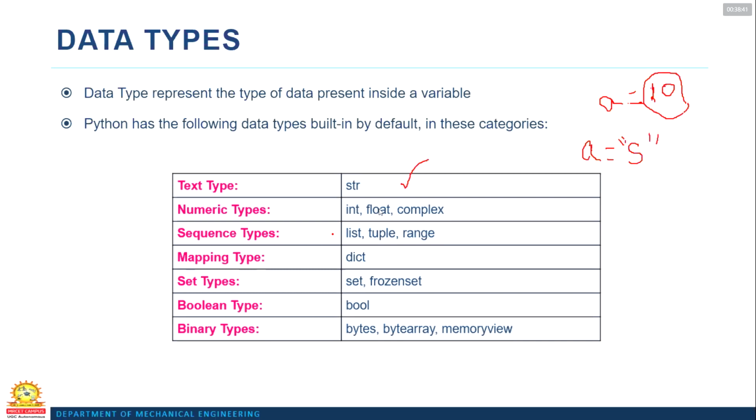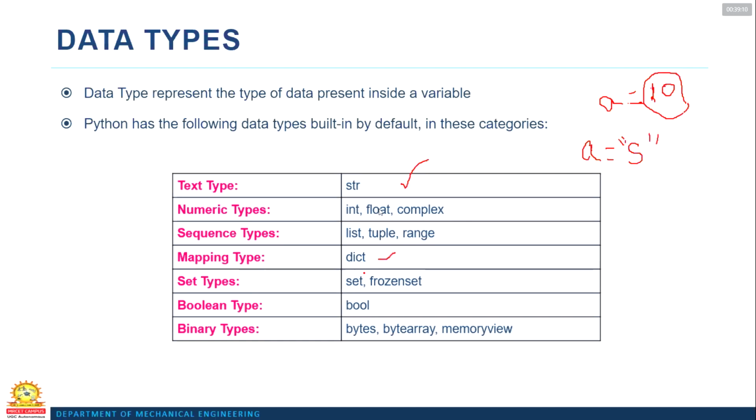Sequence types are list, tuple, and range. That means the things you write in an ordered format are considered as a list, tuple, or range. Mapping type is nothing but dictionary. Like selecting a name in a mobile phone, those terminals are considered as a dictionary.